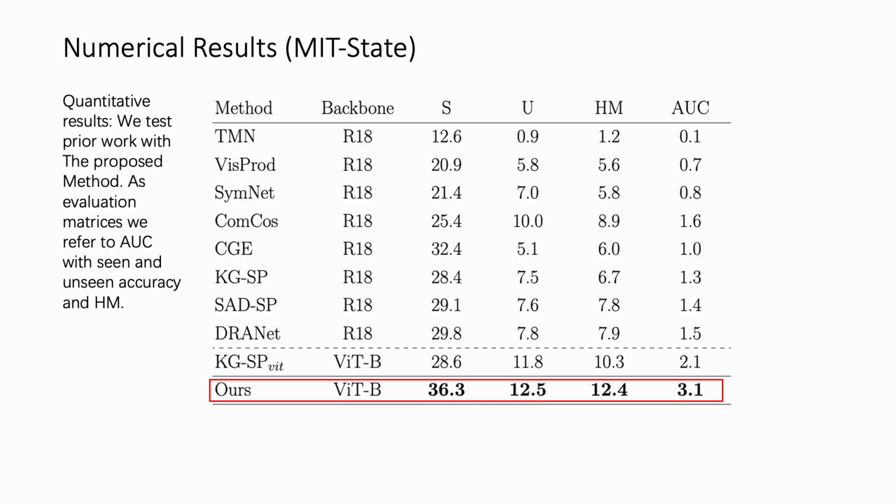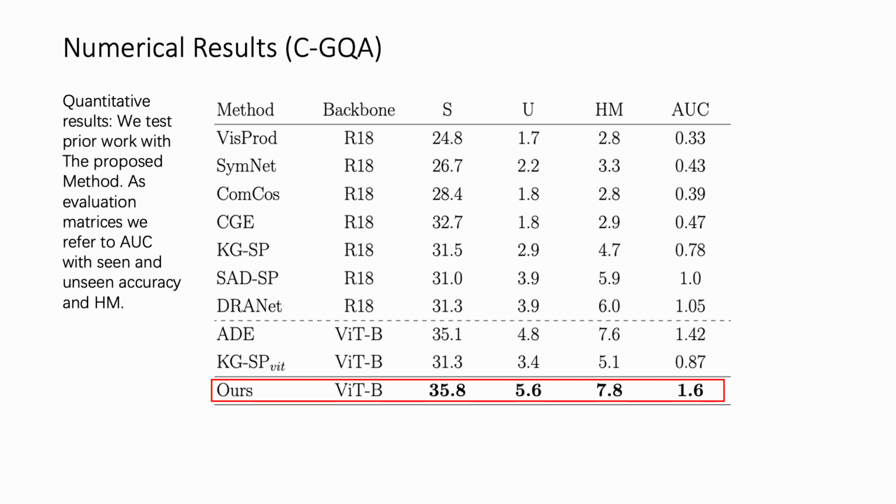This table provides the quantitative outcomes of our methodologies on the MIT-States dataset across various evaluation metrics, including area under the curve, with seen and unseen accuracy and harmonic mean. Our models consistently surpass state-of-the-art methods in all metrics. This table provides the quantitative outcomes of our methodologies across the same evaluation metrics with the CGQA dataset.